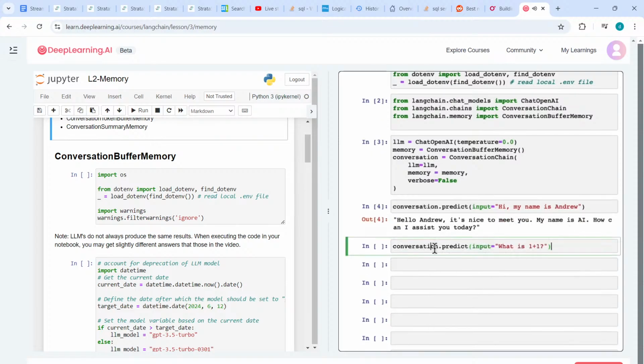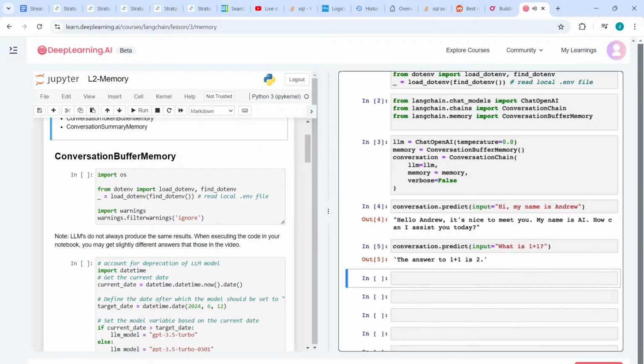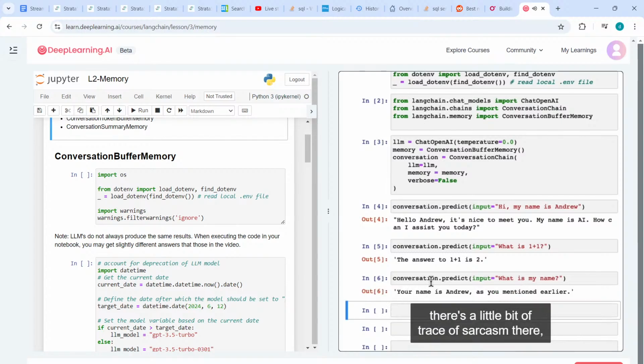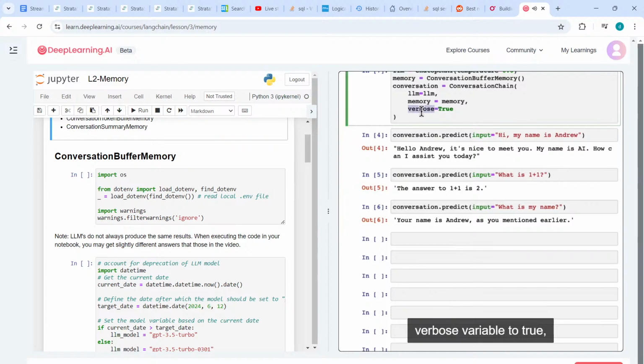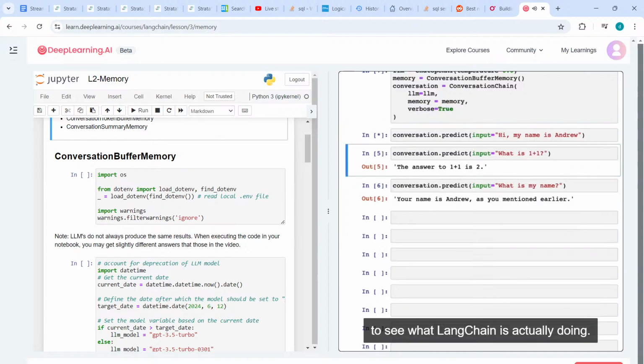And so on. And then let's say I ask it, what is 1 plus 1? 1 plus 1 is 2, and then ask it again, what's my name? Your name is Andrew, as you mentioned earlier. It's a little bit of a trace of sarcasm there. Not sure.